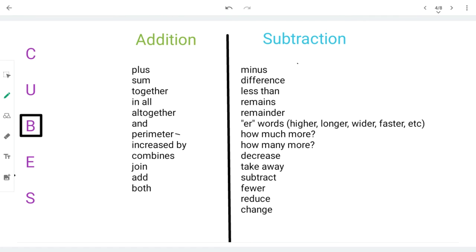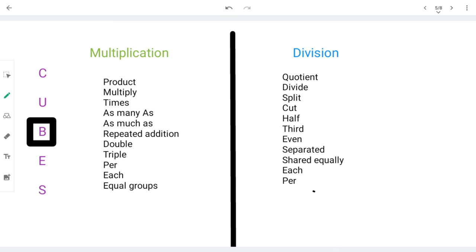Here's some math action words that we've used in class and we've seen on our homework. You will use these same words, or you may see these same words in your homework this week and on any tests. These words are going to help you figure out what operations you should be writing in your expressions.